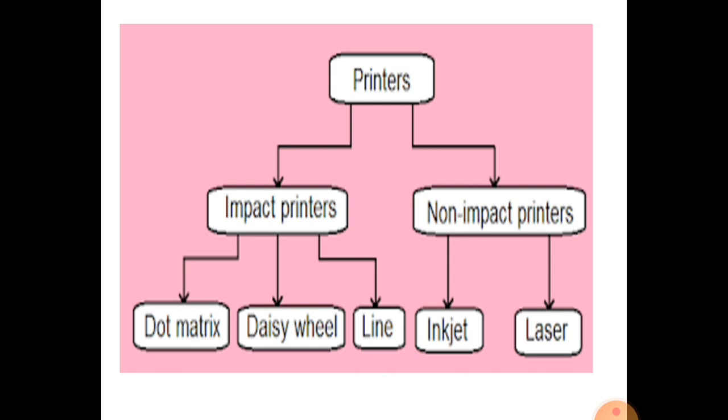Then comes the page printer. A page printer prints a whole page at a time, much faster than the line printer. The page printer is your laser printer or your Xerox machine, where the whole page is printed at a time. The line printer is the inkjet printer. The character printer is the dot matrix printer.